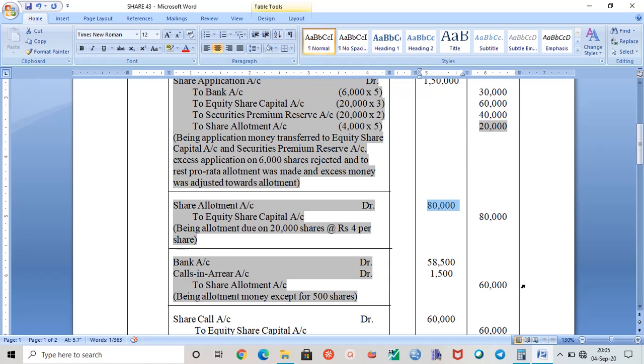But you should know that out of 80,000, 20,000 has already been adjusted. That's why we are writing 60,000 here in share allotment. When allotment money is already adjusted with the excess application money received, don't write 80,000 again. Why? Because 20,000 is already adjusted against 80,000. That's why we have this value 60,000. So 80,000 minus 20,000 is 60,000. Now calls in arrear is from 60,000, not from 80,000. Always remember that.